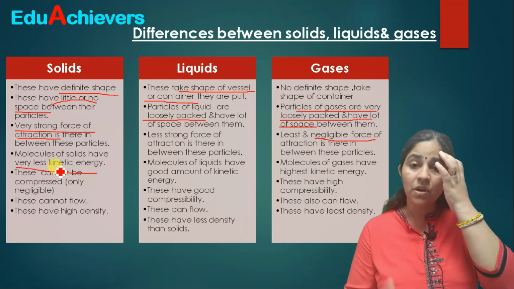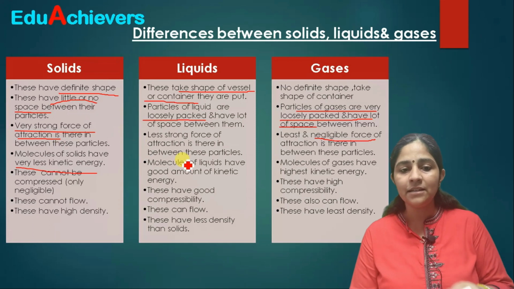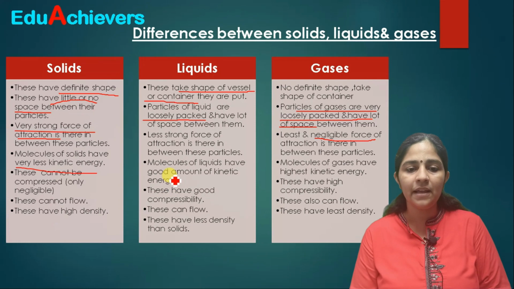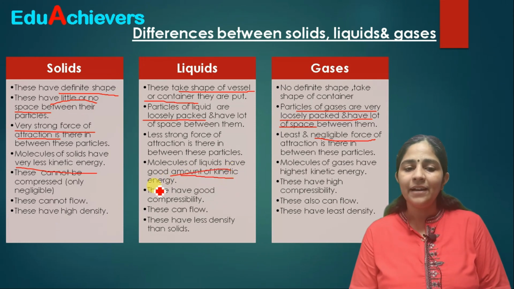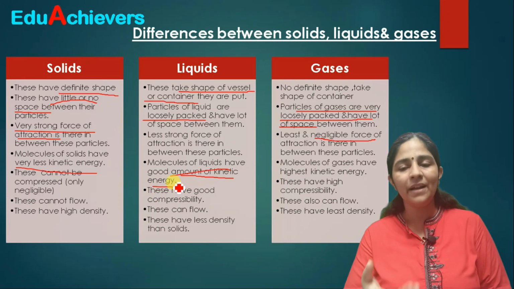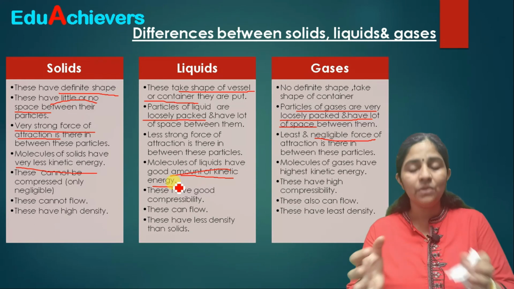And when we talk about the kinetic energy of liquids, they have a good amount of kinetic energy. So the liquid molecules can flow, and that's why they can take any shape, but still they are held together.